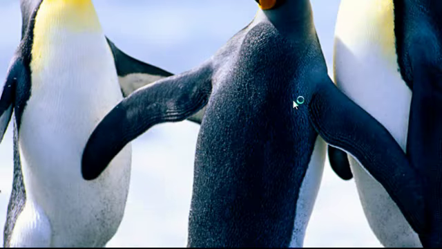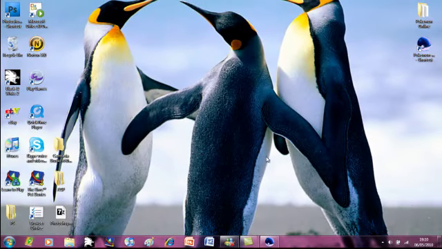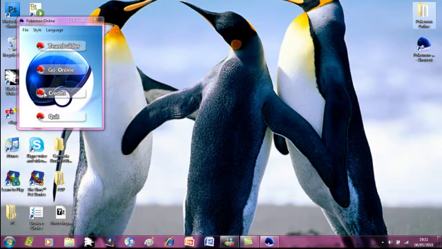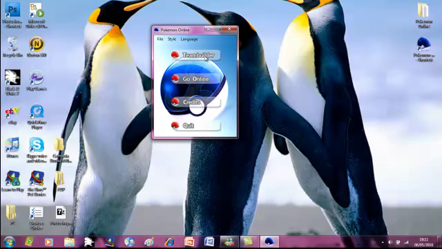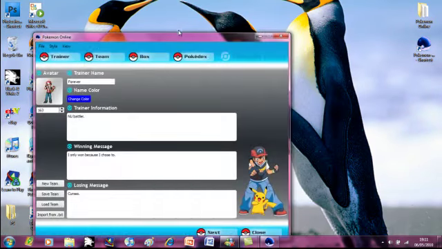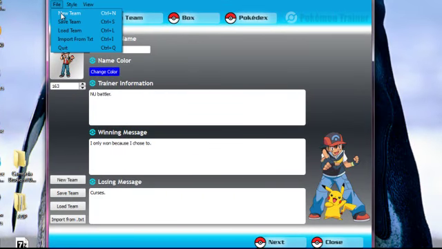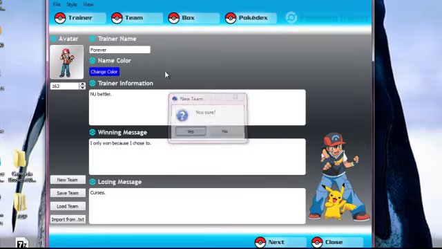So let's open up Pokemon Online. Give it a bit of time. Oh, look, Camtasia Studio. Go away. So let's go straight into this. Team Builder is what you're going to need to go into first. As you can see, I've already made a team, so I'll just make a new one.